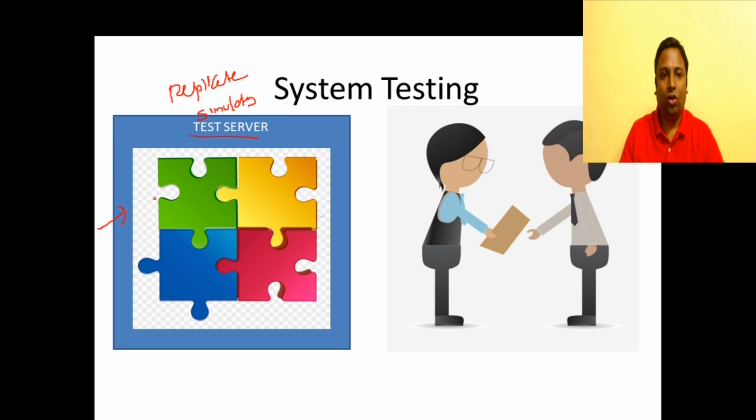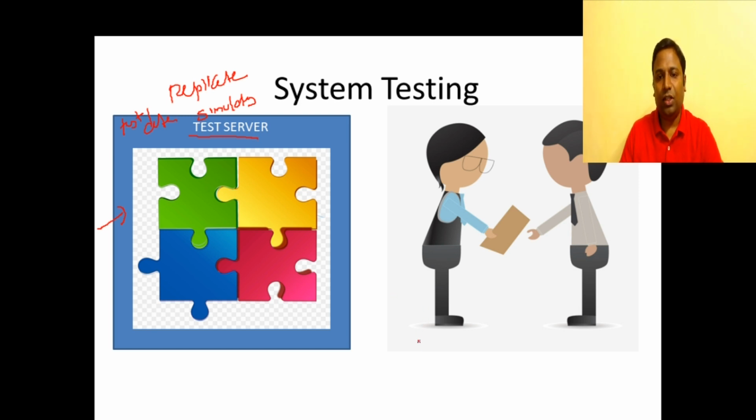So we're going to push all our functions. We may use some test data here to test our system. So here we are testing the system inside a test server. This test server will be simulating an actual production server. And who will be testing your code here?